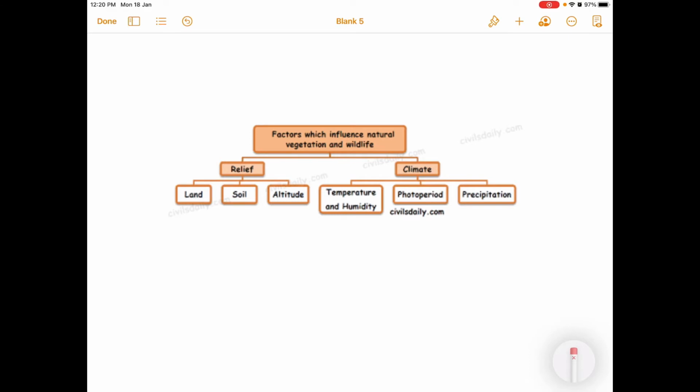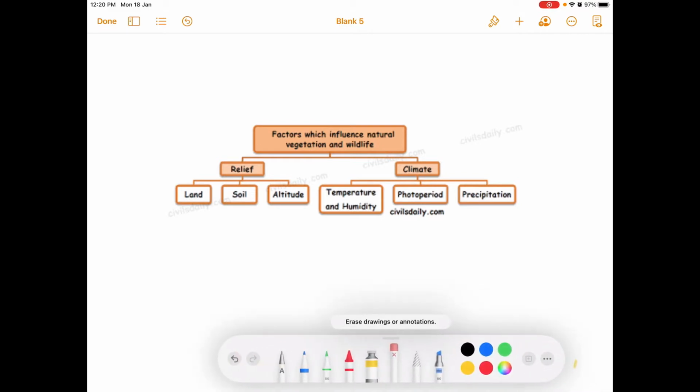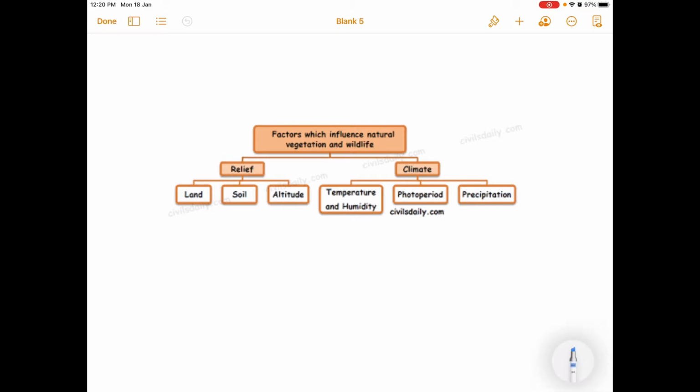So, how are the natural regions given their names? Let me give you one example here, children. If the temperature is high in an area and the rainfall is low, we know that the area will be under desert. And if the area is in the tropical region and desert-like conditions are there, the natural region will be given the name tropical desert.